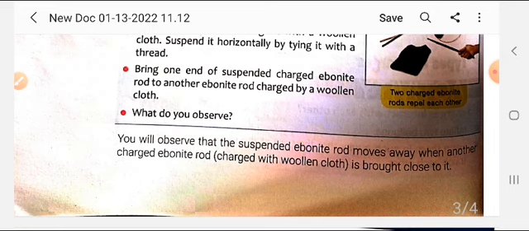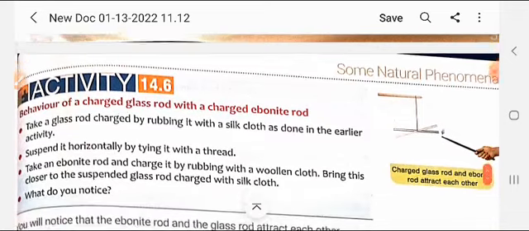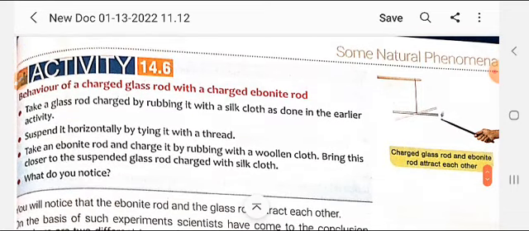Charged with woolen clothes is brought closer. So these are all what? Next comes the behavior of a charged glass rod when brought near a charged ebonite rod.